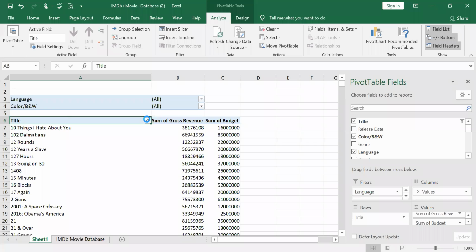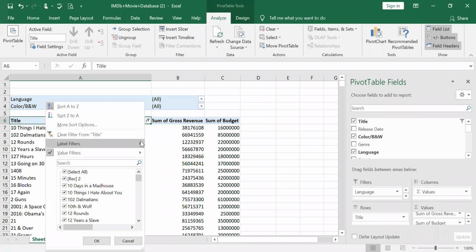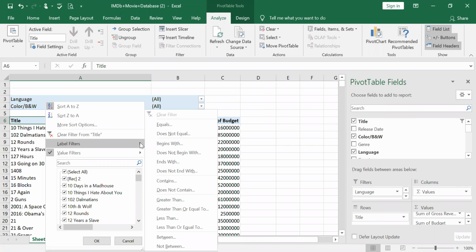But now if you see, earlier we had a label filter, right? So automatically when we selected a value filter, the label filter ultimately got cleared, right?